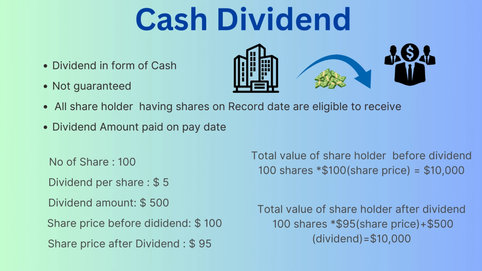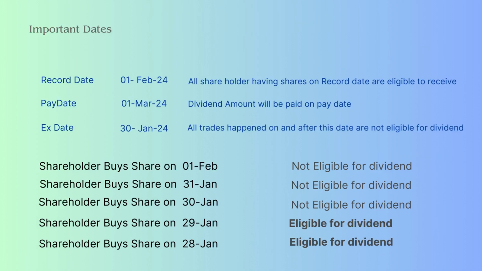The shareholder received the amount, but the share price falls accordingly. In the given example, the share price falls to $95, and the shareholder's total net worth is the same before and after the cash dividend amount. Important dates. Record date.